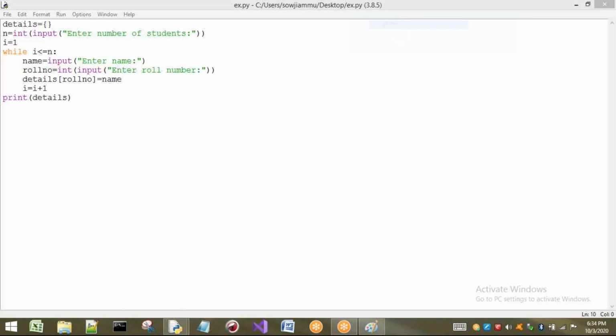See here. I am going to take, for example, n value as 3, and i value is initially 1. As this condition is true, we will enter into the loop. First I enter name as Shiva and roll number as 50. Next, details of roll number: details is the empty dictionary I already have. The roll number I enter, 50, is going to be entered as the key, and the value I pass is the name, Shiva. So Shiva will be inserted here.